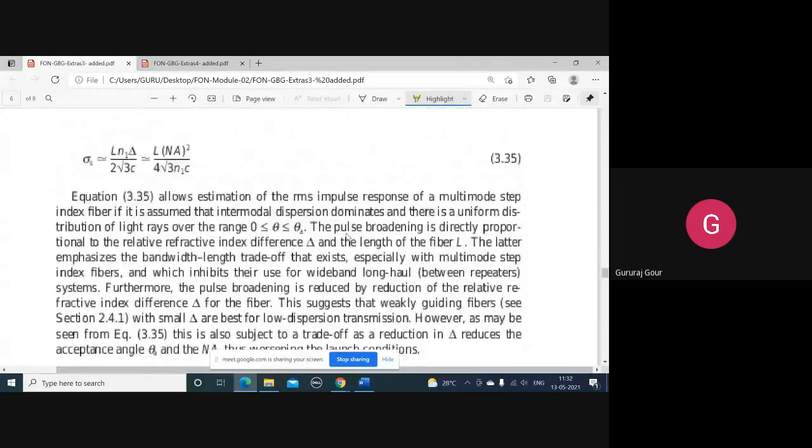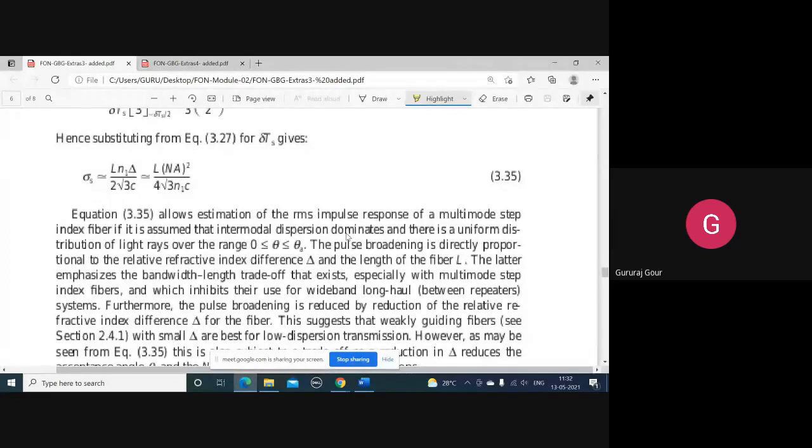So these are all aspects about pulse spreading in the material dispersion and pulse spreading in the multimode step index fibers, that we are winding up with a single pulse.